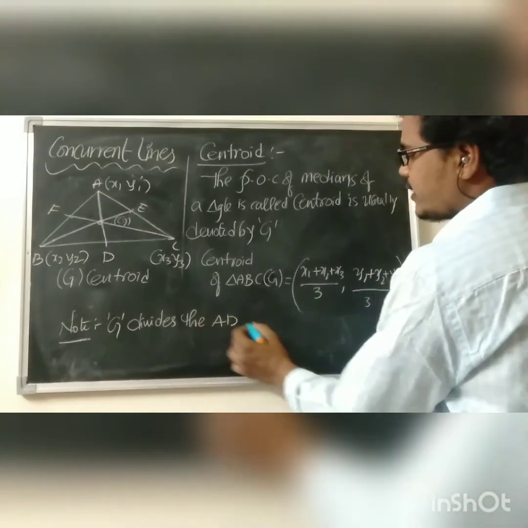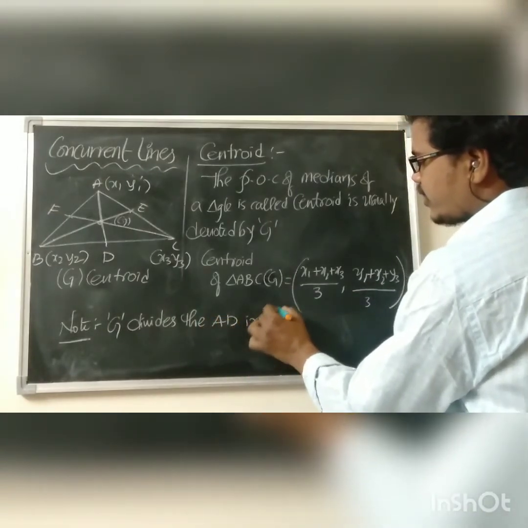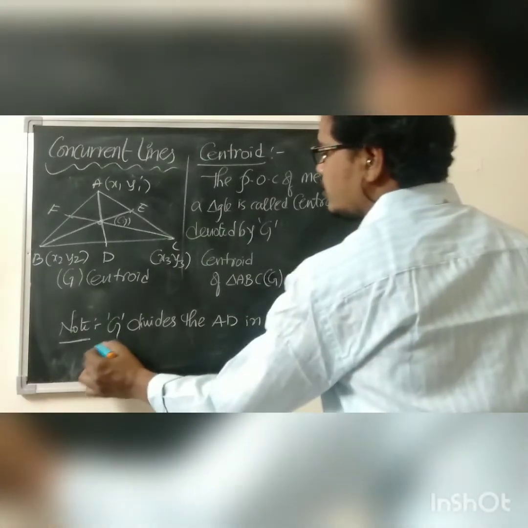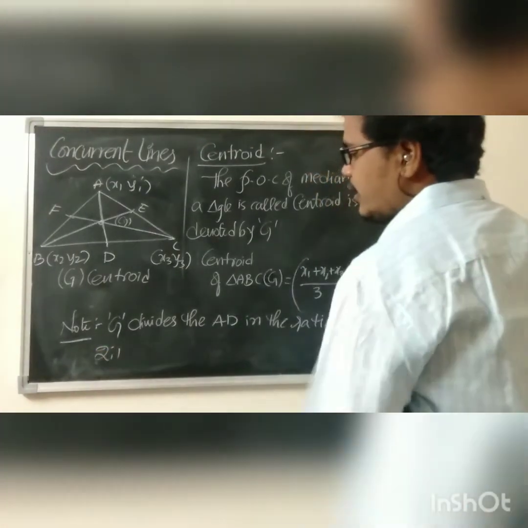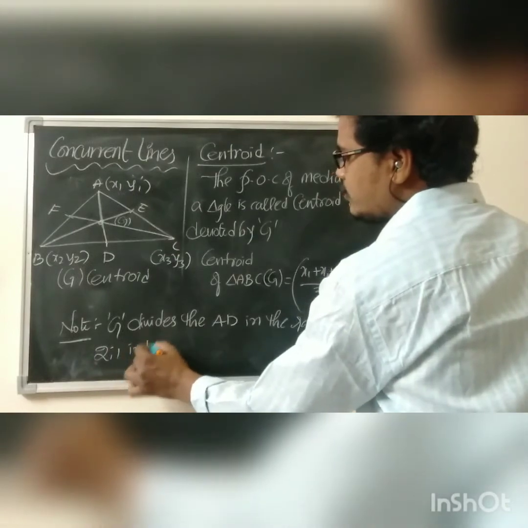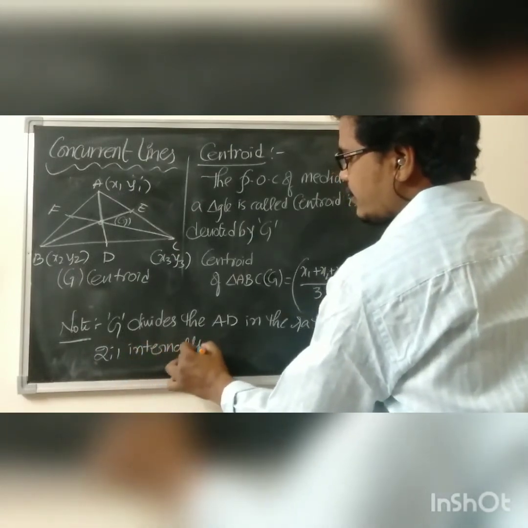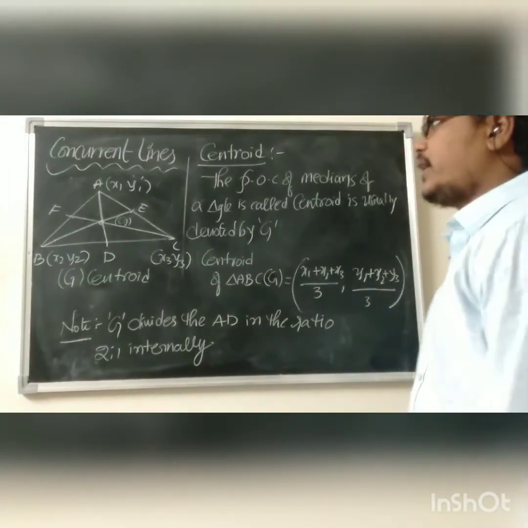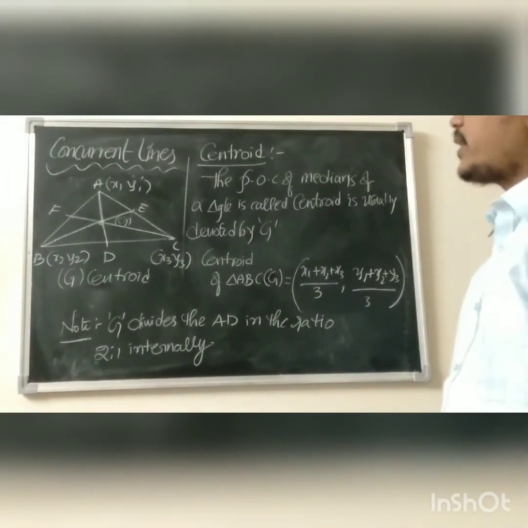Centroid G divides AD in the ratio 2:1 internally. 2:1 internally. Is it clear now? Okay, this is about centroid.